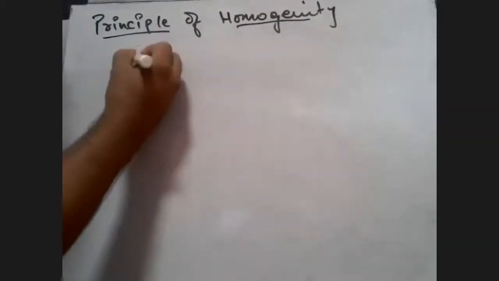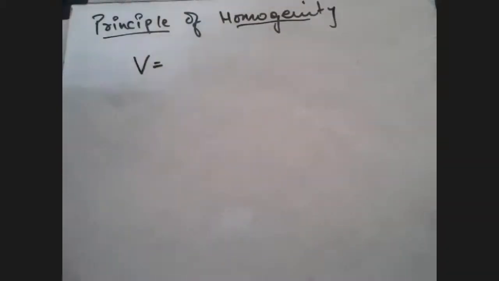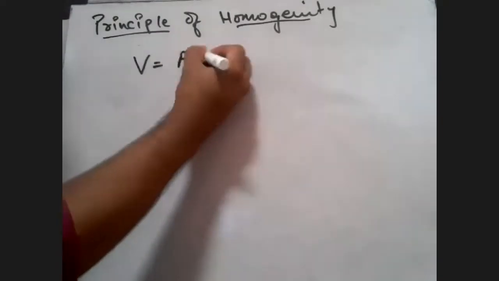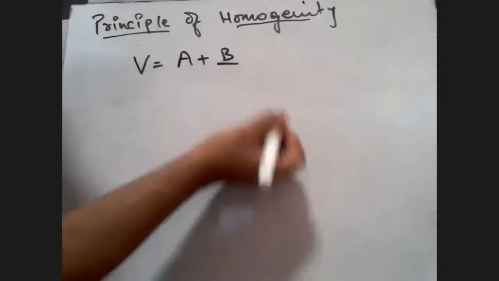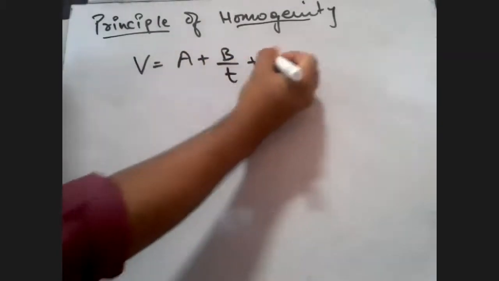Let's look at this formula. We can use it for checking correctness, correcting the equation, or anything. But there is another important aspect, students. Suppose velocity v was given to you in terms of a, b and c, a plus b upon t plus c into t square.